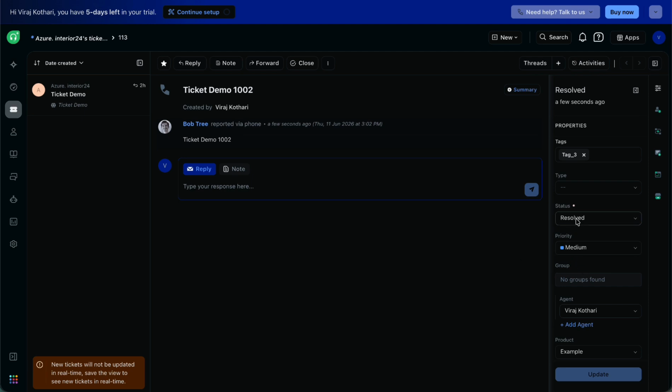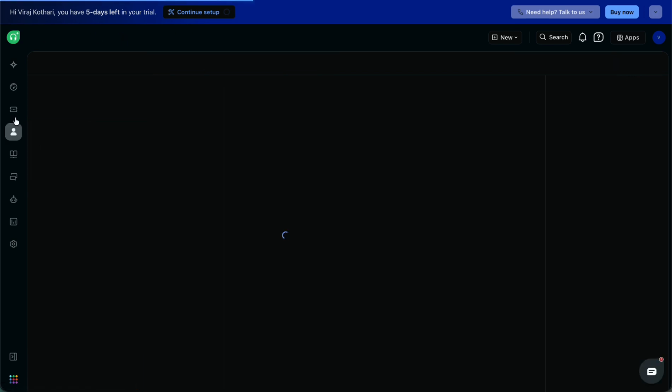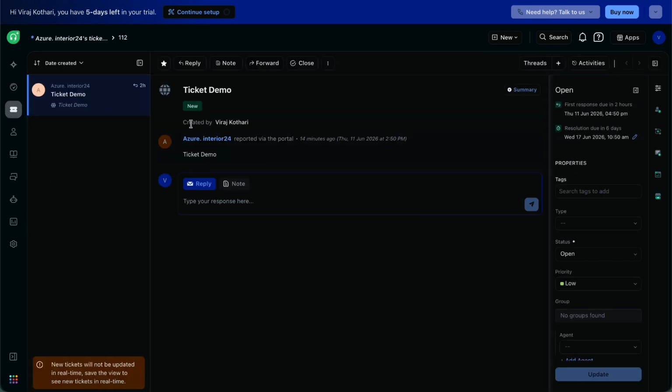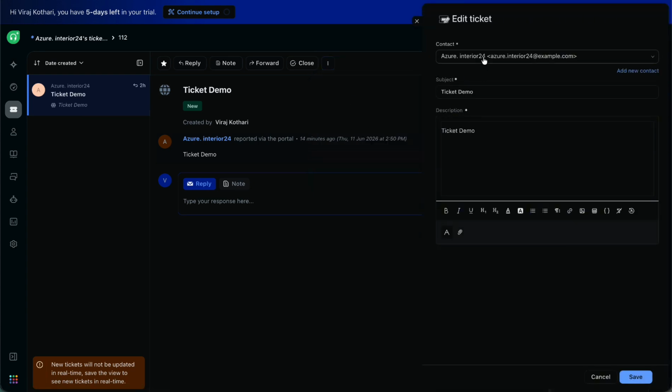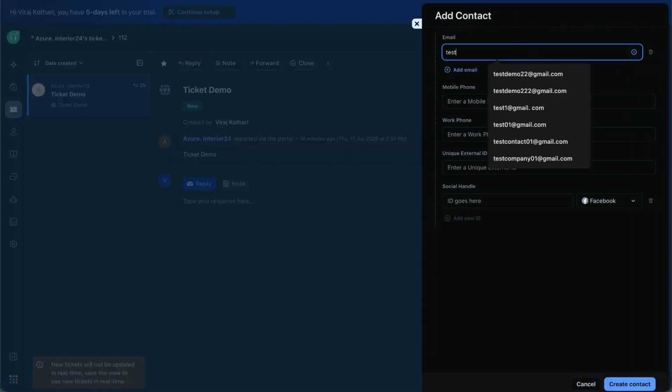Whenever I update any ticket, first I change an existing ticket with some changes, like creating a new contact. Create a new contact and set the new contact.